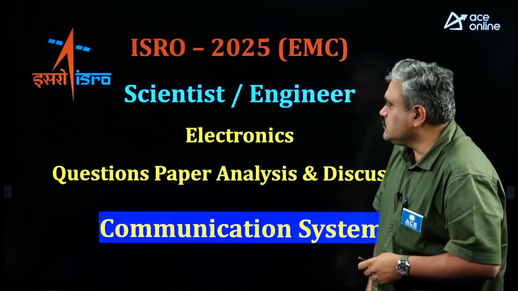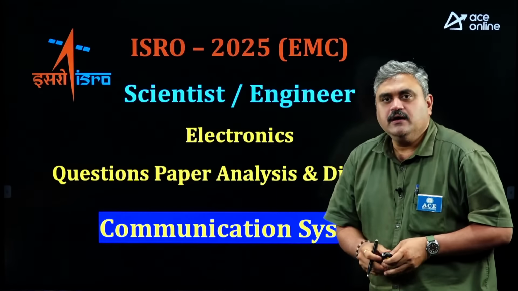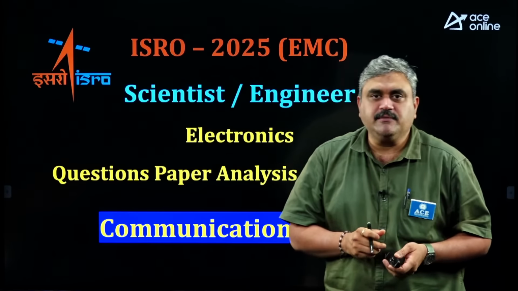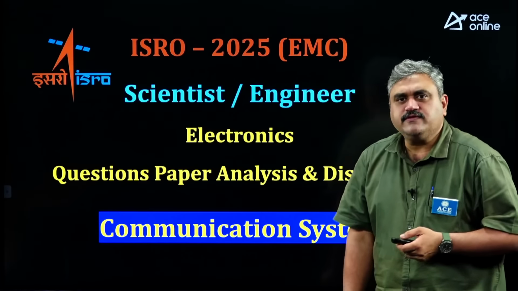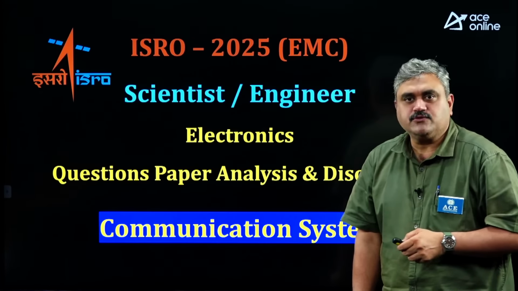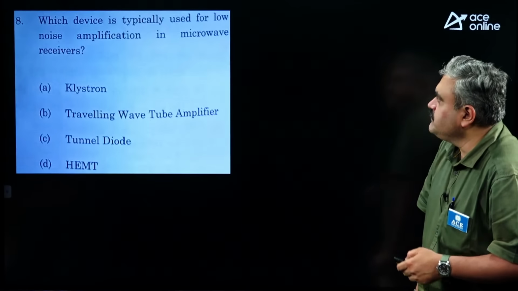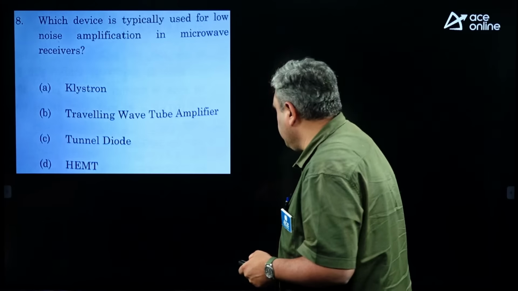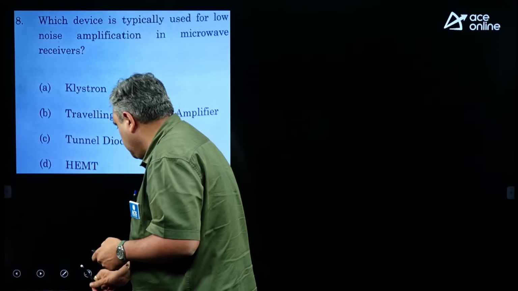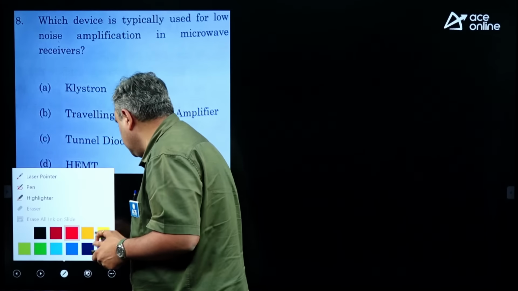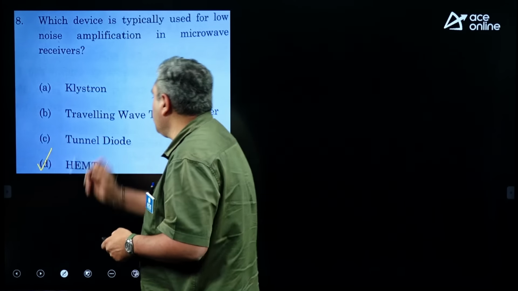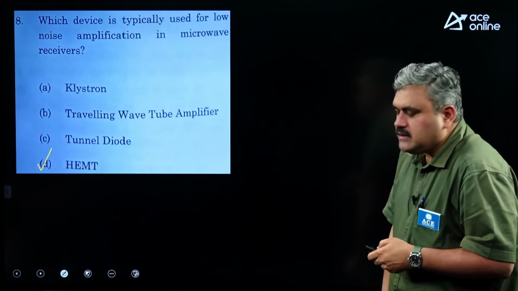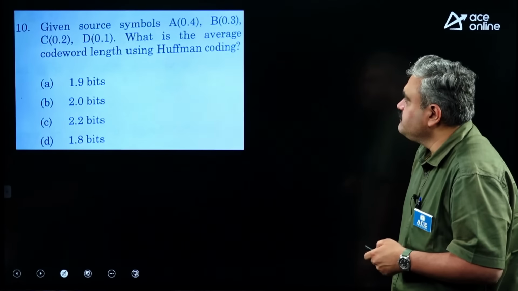Right. Let us see the questions given in communication systems. A little bit of questions related to microwave and satellite are also given. I have taken them under communication systems. Most of the questions are theory based only. Very few numerical based questions were given. Let us see the questions. Which device is typically used for low noise amplification in microwave receivers? The one which we will be using here is HEMT. This will be a low noise amplifier used for microwave communication systems.